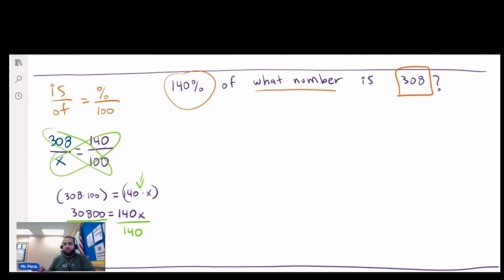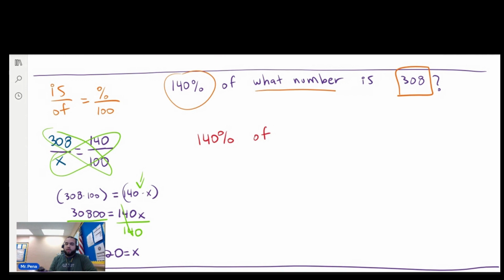What you do to the right side, you have to do to the left side. What you do to the left side, you have to do to the right side. You have to distribute the values evenly. And so 140 divided by 140 remains 1. x equals 30,800 divided by 140, which is 220. So here's our answer.